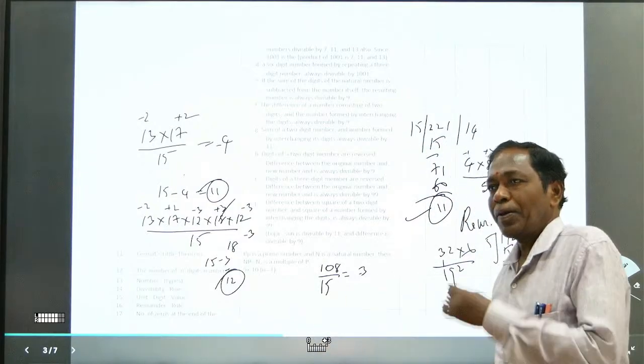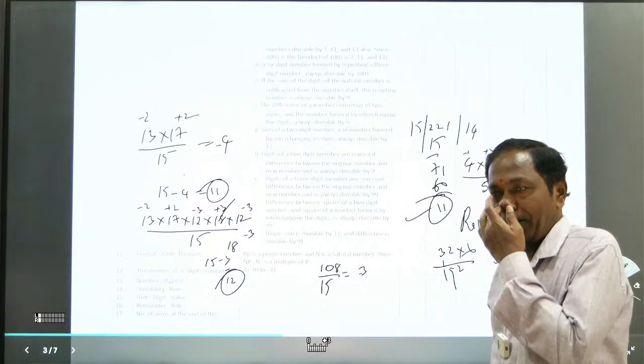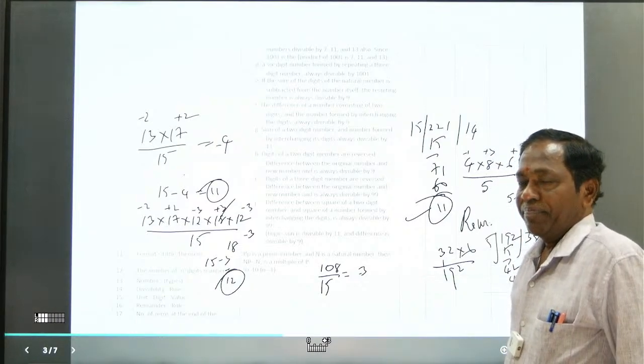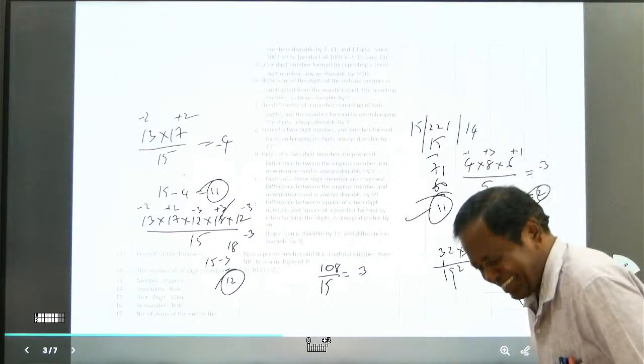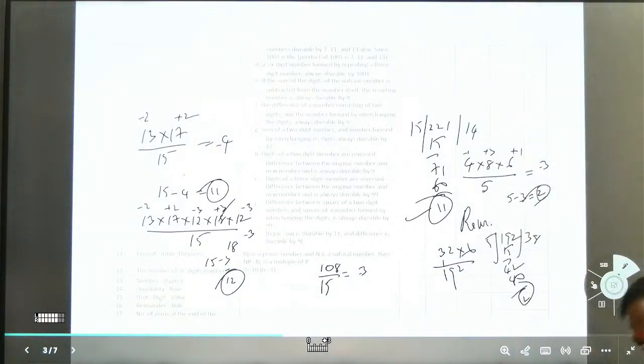Because the final answer comes as negative, so then it has to be subtracted from the divisor. If it was plus 3, that itself is the answer. If it was minus 3, it should be subtracted from the divisor. Yes, that should be subtracted from the divisor. That's okay. Like that you can take.